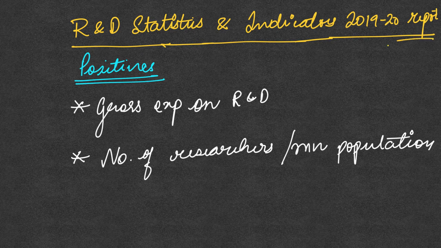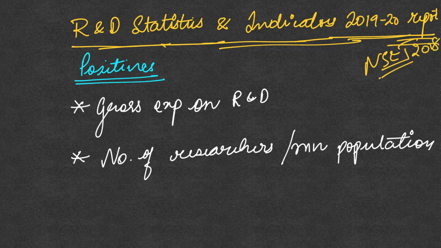There is this report called the Research and Development Statistics and Indicators 2019-20 report. This particular report is based on the National Science and Technology Survey 2018, which was done by the Department of Science and Technology itself. So the data in this report is very authentic.